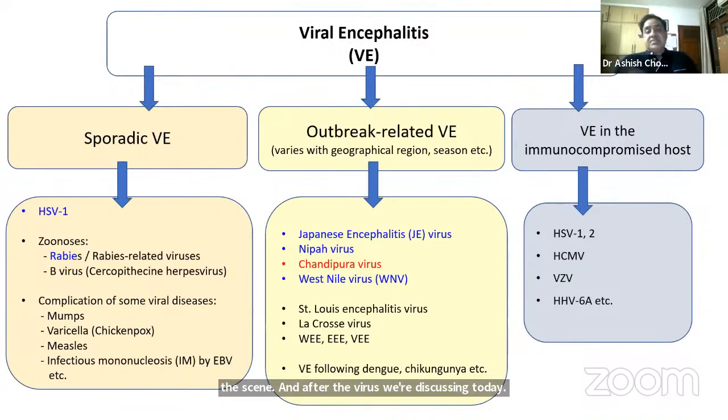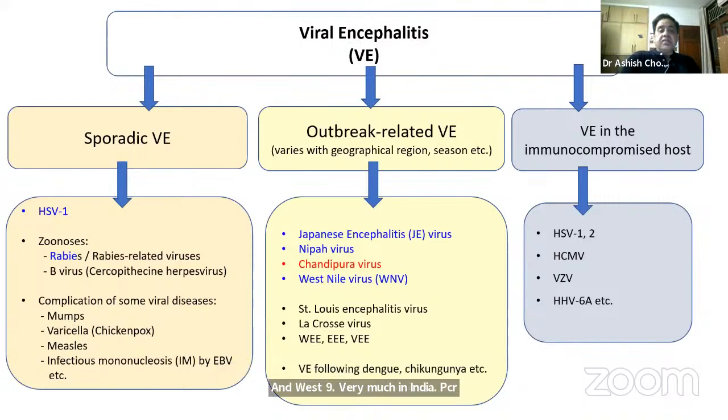Among the outbreaks of encephalitis caused by viruses, there are many and geographically restricted ones. JE is in Asia, some parts of Southeast Asia, and even a small part of Australia is involved. Nipah virus, of course, we know is Bangladesh and India. Chandipura is what we're discussing now. And West Nile, very much in India.